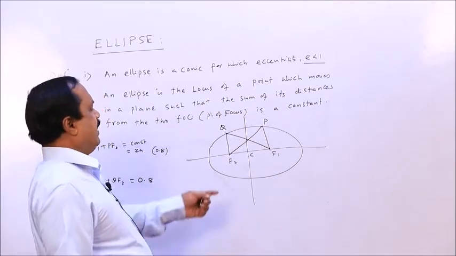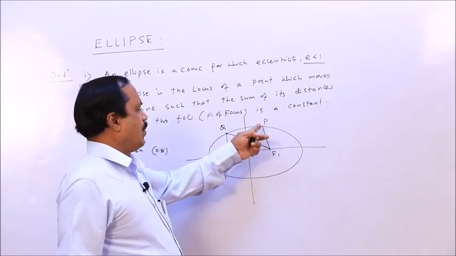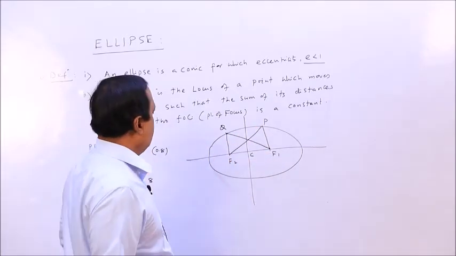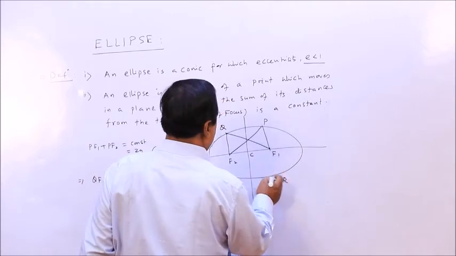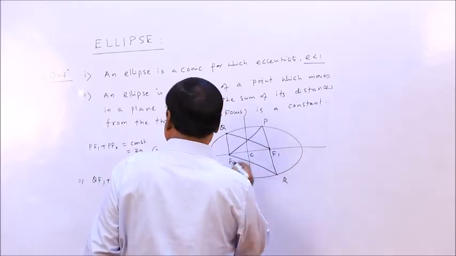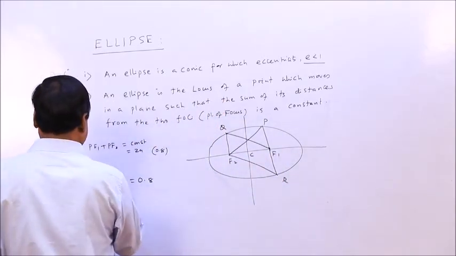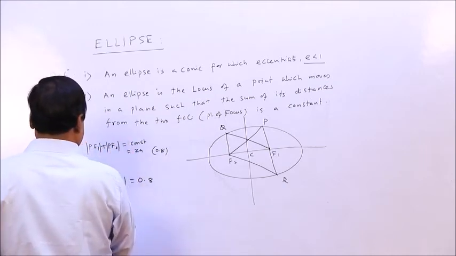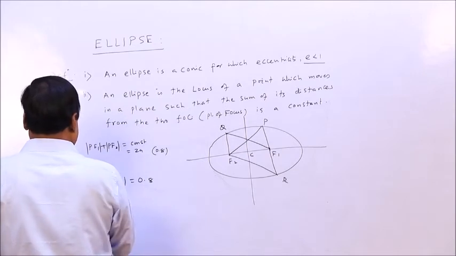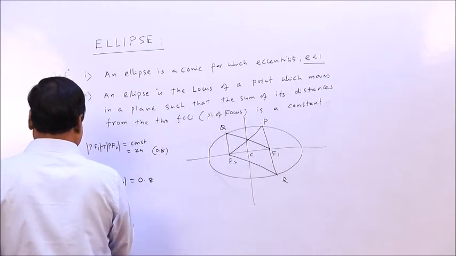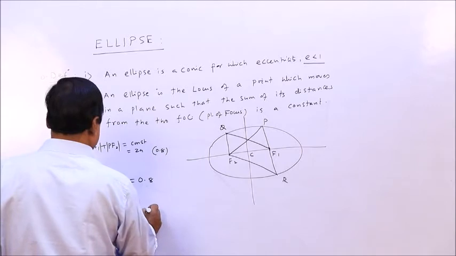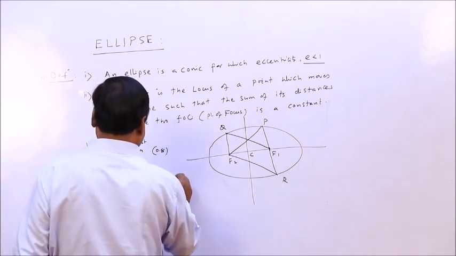Alright. If you take any point on the curve, the sum of the distances of the point from the two foci is a constant. That means if you take a point here also, R, actually the modulus refers to distance, so RF1 plus RF2 will be the same constant.